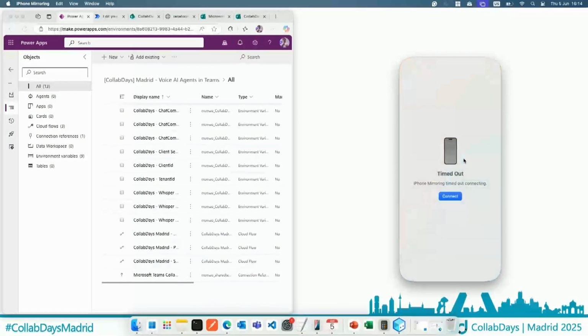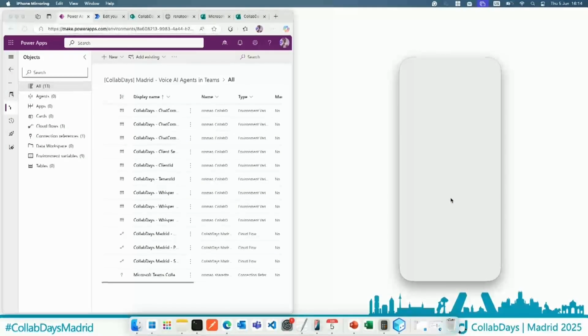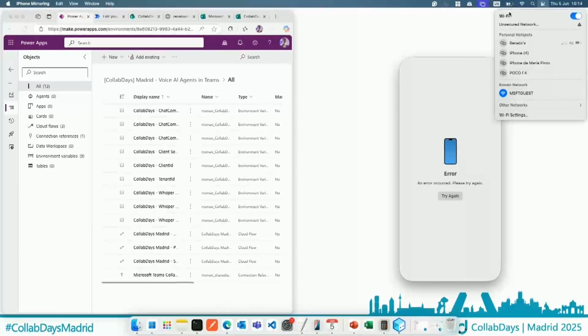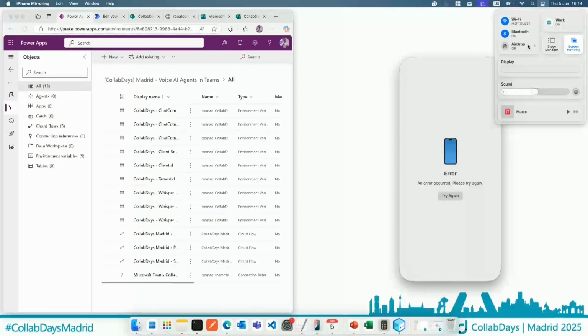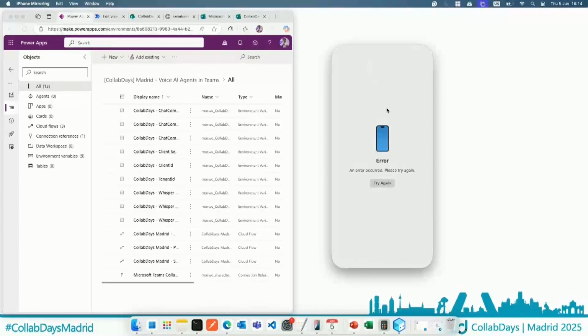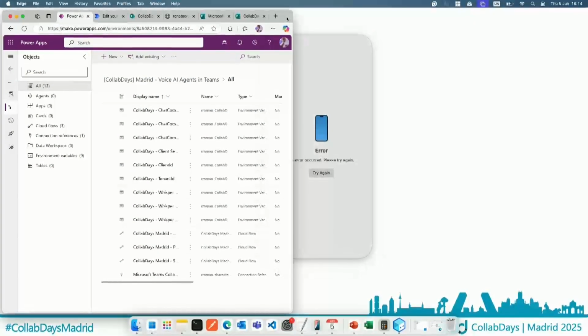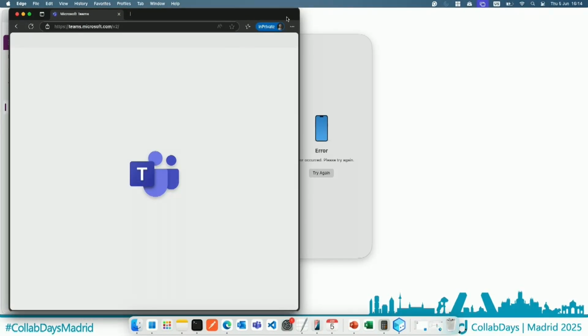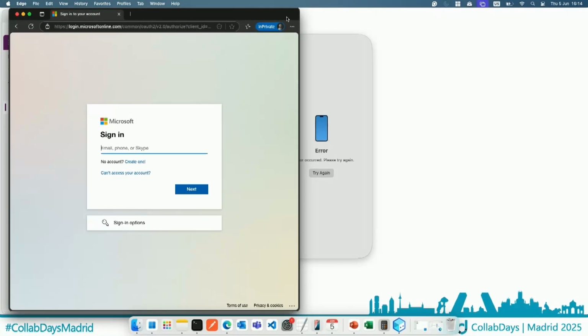Let me wait a second. Timeout. So probably it's the connection that I'm using. I'm using a different connection here, but no worries. So basically, I can open it in a browser. So let me open it in a browser. I think it's better. So teams.microsoft.com. Let me get the password. Teams Developer 1. I don't have the password for this one, but it's not a problem as well.